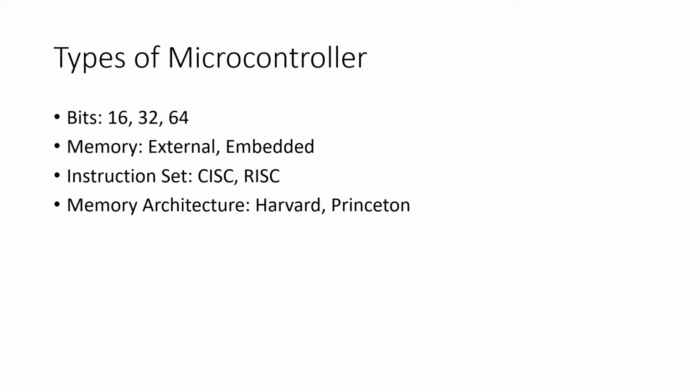And instruction set. Based on instruction set, there are two. One is CISC, another one is RISC. CISC is a complex instruction set computer, very complex. It allows the user to apply one instruction as an alternative to many simple instructions. That is CISC. Another one is RISC.